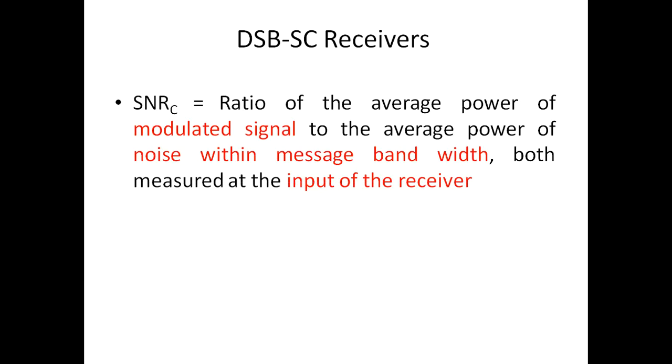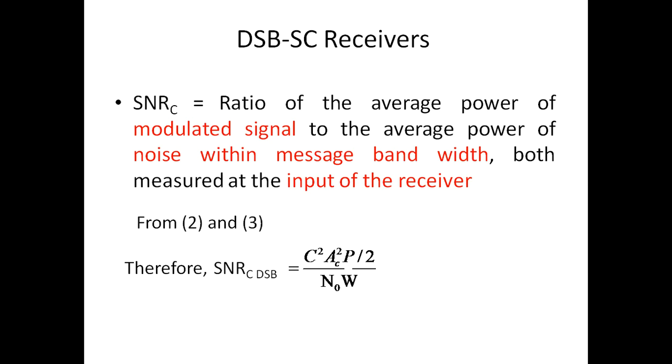Therefore, SNR_C is the ratio of the average power of the modulated signal to the average power of noise within the message bandwidth, both measured at the input of the receiver. From 2 and 3, the expression for SNR_C is equal to C square Ac square P divided by 2 N0 into W. Next, we will go for the calculation of SNR_I.